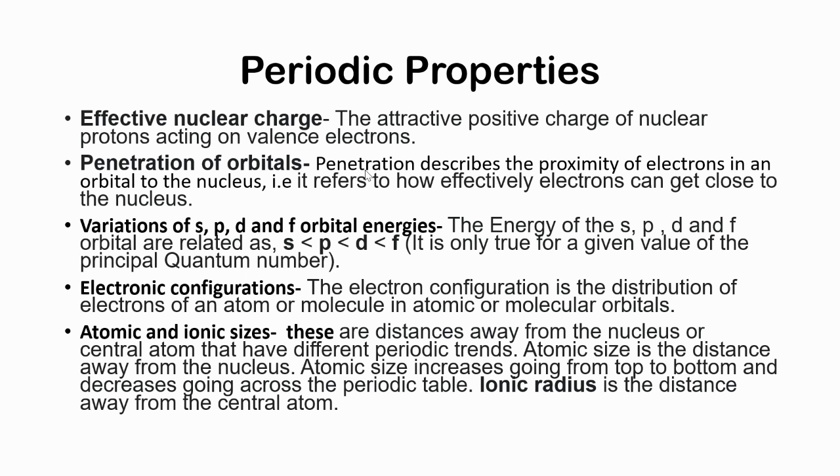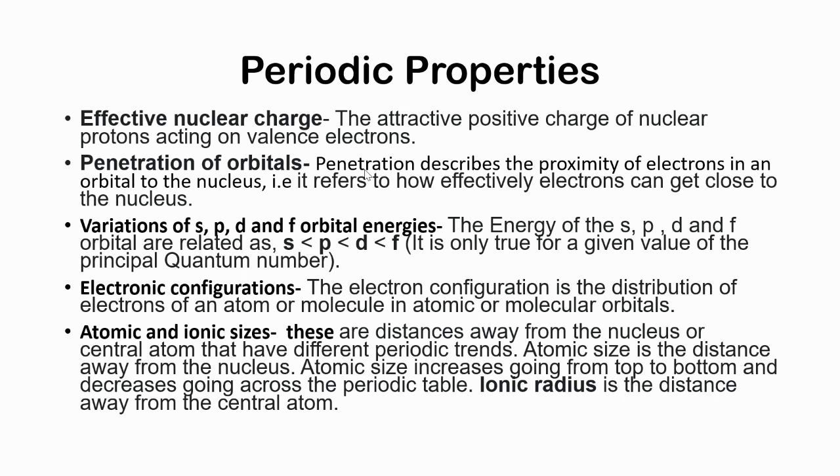First, effective nuclear charge, the attractive positive charge of nuclear protons acting on valence electrons. Second, penetration of orbital. Penetration describes the proximity of an electron in an orbital to the nucleus. That is, it refers to how effectively electrons can get close to the nucleus. Third, variation of s, p, d and f orbital energies. The energies of s, p, d and f orbitals are related as s less than p less than d less than f. It is only true for a given value of principal quantum number.